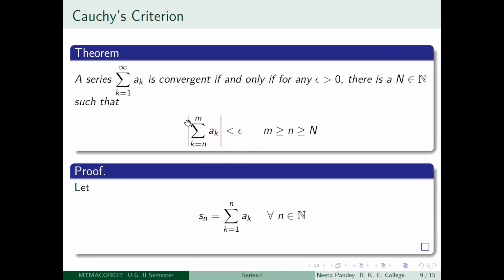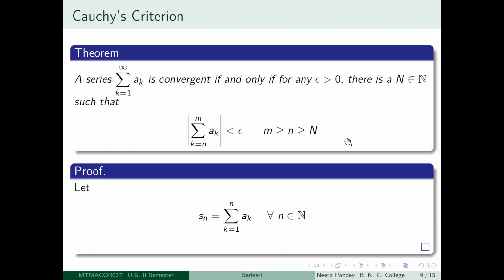Otherwise, this sum is empty, so it doesn't make any sense. So we put in that condition. So what do you want? That you are looking at the partial sums, and the tail end of whatever you are adding up in the sequence, that is going to become as small as you like after a certain stage.